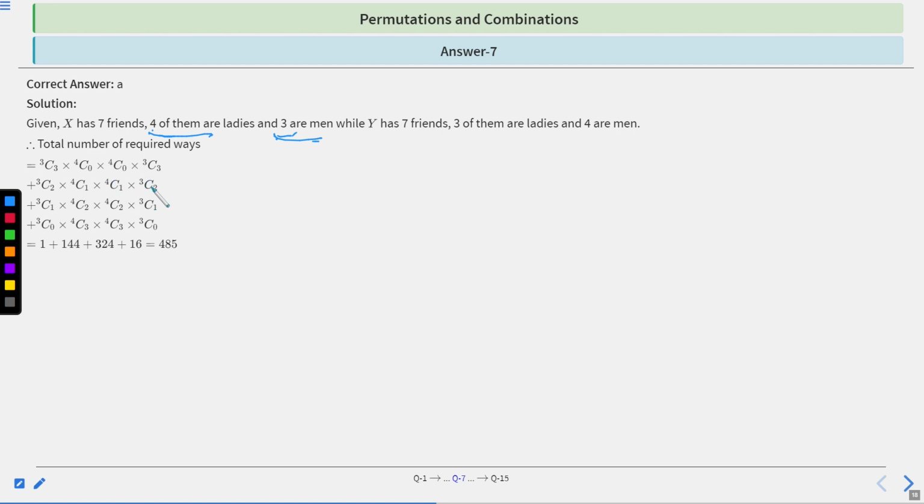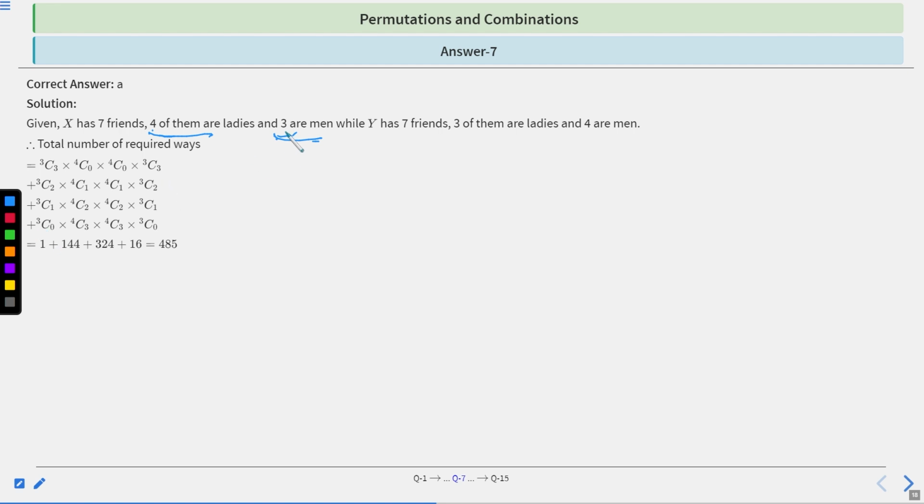So 4C1 into 3C2. Again, X has selected 1 man and 2 ladies, clear? So 3C1 and 4C2, and Y has selected 2 men and 1 lady, which is 4C2 into 3C1.